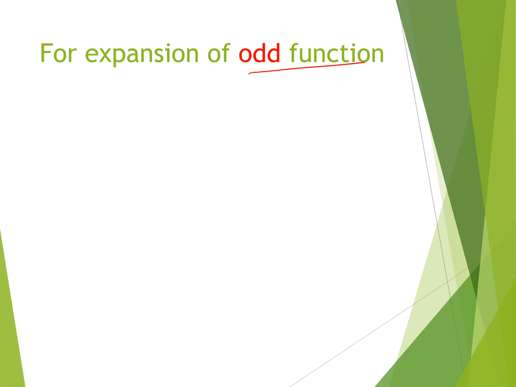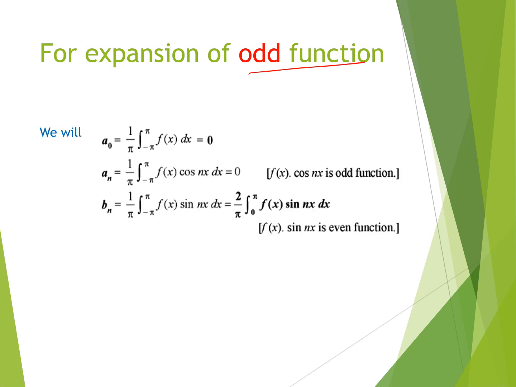For the expansion of an odd function, a naught is equal to 0 because the integrand is odd. An will be 0, as I informed you in a previous slide, because f(x) cos nx is an odd function. Similarly, odd times odd will be an even function. f(x) is an odd function, sin nx is an odd function, so the resultant is an even function.